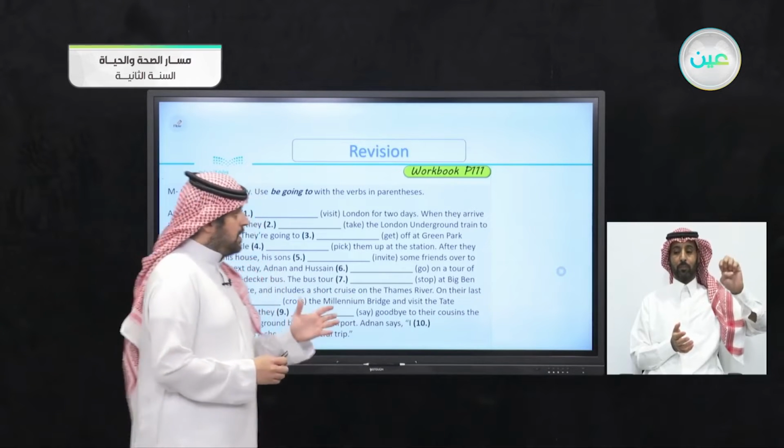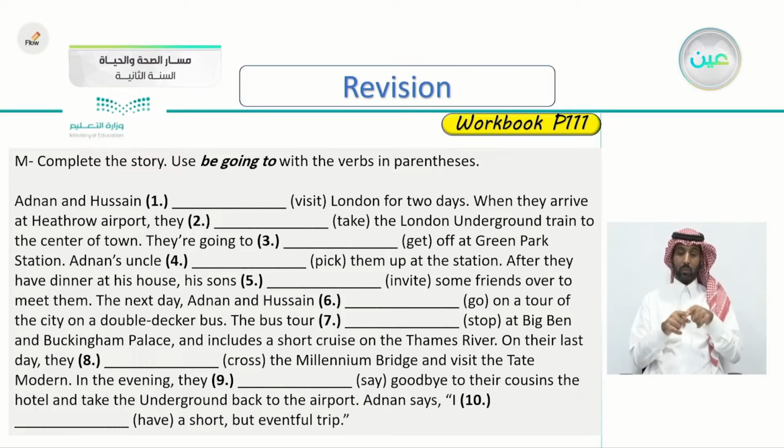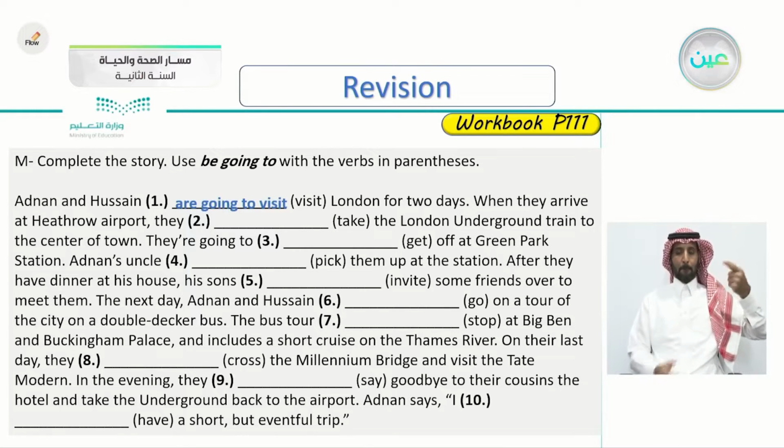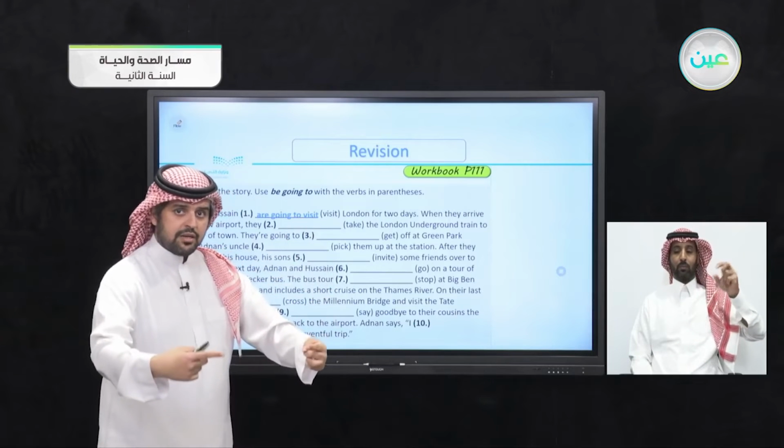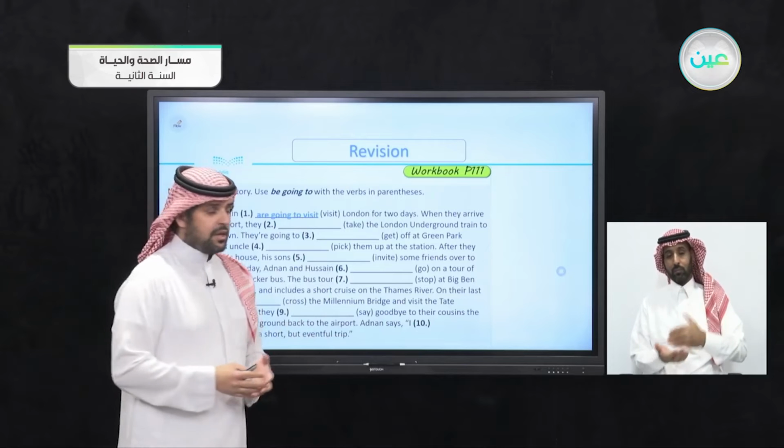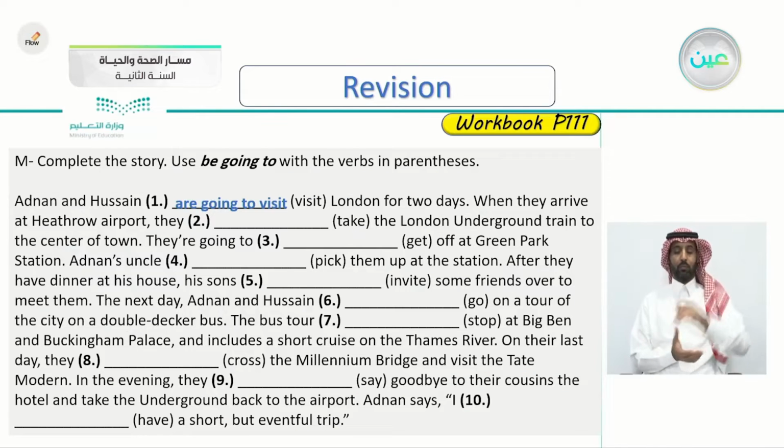So, to talk about the future here, Adnan and Hussein for 2 days. So, yes, that's correct, are going to visit. We said are because it's plural, 2 people, Adnan and Hussein. Adnan and Hussein are going to visit London for 2 days. This is, of course, a future plan. They planned it together. Their visit to London for 2 days.